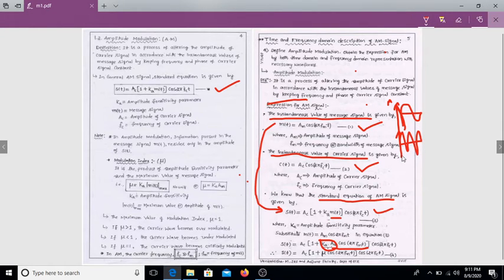And the third one is the AM wave. The AM wave we get for the signal is like that, the AM wave with respect to the carrier signal. This is the m of t, this is the c of t, and this is the s of t. These three signals are known as the time domain.